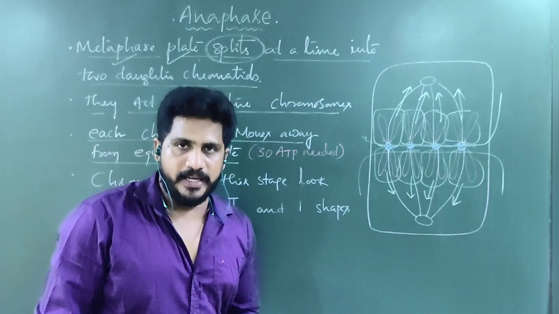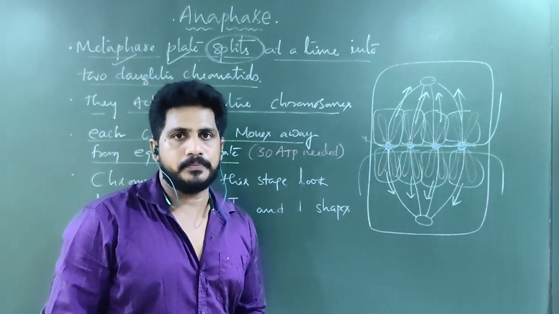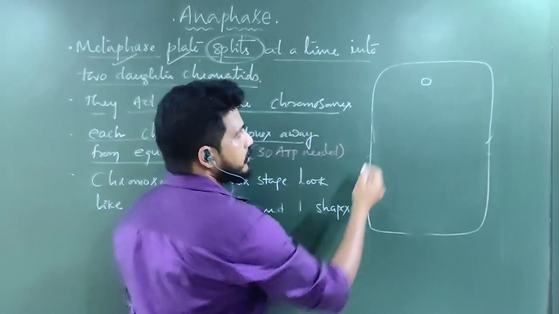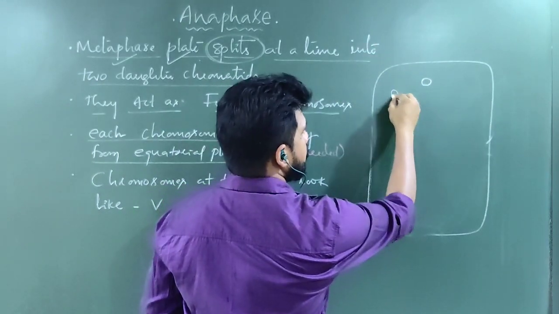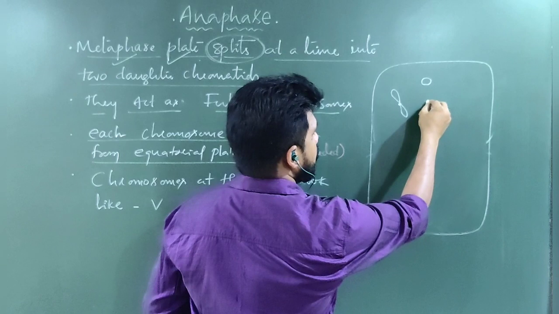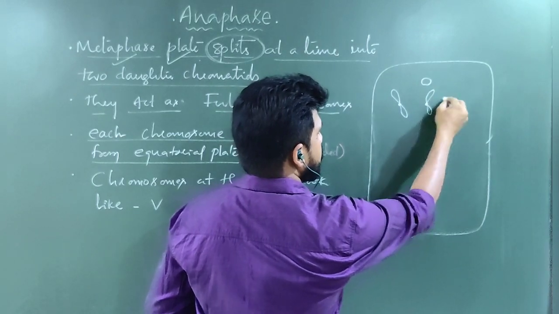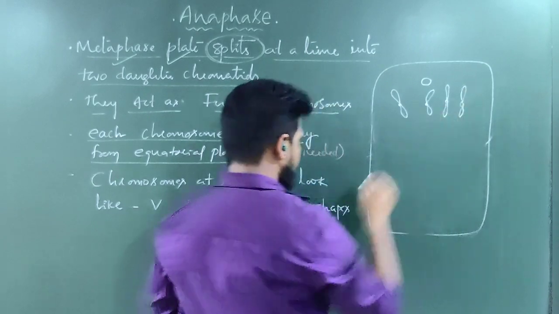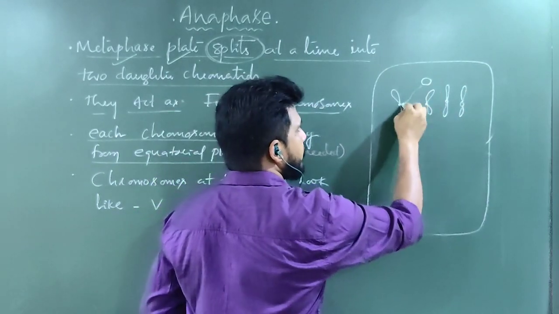Then how does it look? Let me show you. So here a centriole will be there, and here the split chromosomes were there along with their spindle fibers.